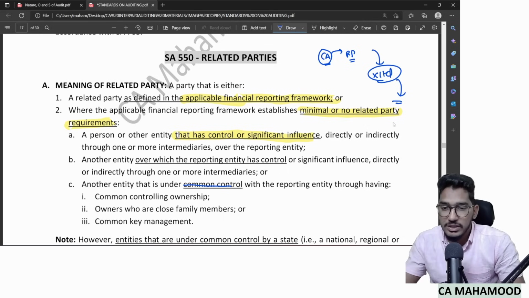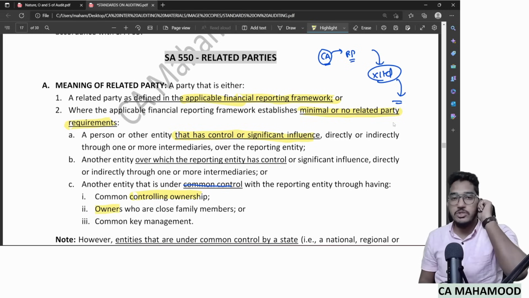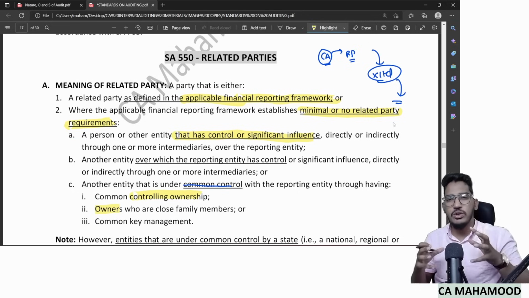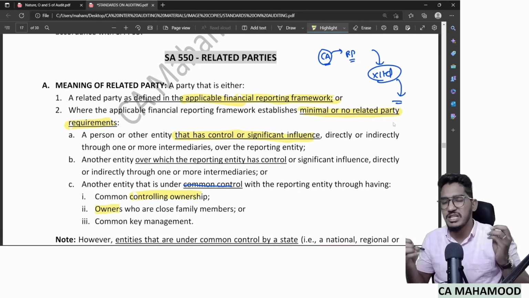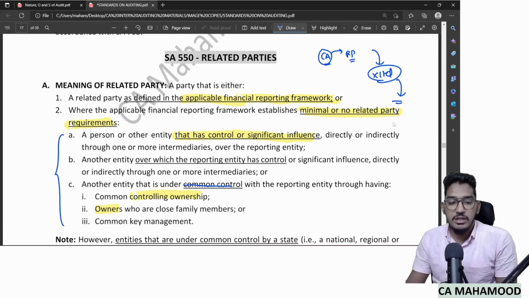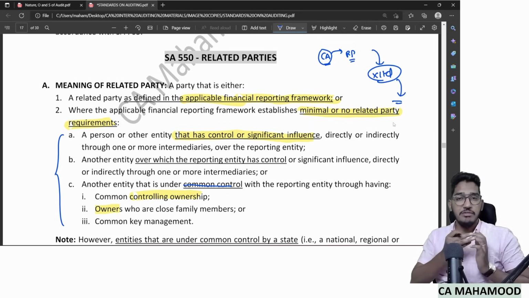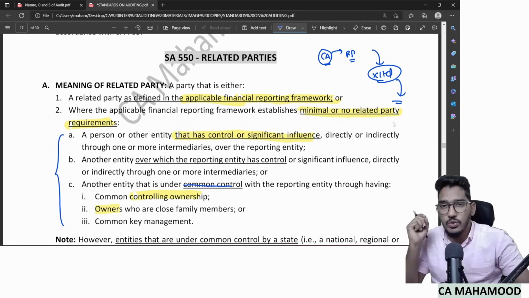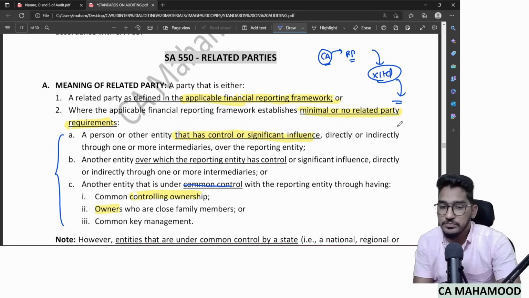That common control can come either by way of common controlling ownership, that is a common ownership, or both the entities' owners are closely held family members, or both are under common key management. When I say common key management, there is the same board of directors, same CEO, same CFO, same key managerial person, etc. And this definition will become applicable in case the applicable financial reporting framework provides very minimal or no definition of the term related party.